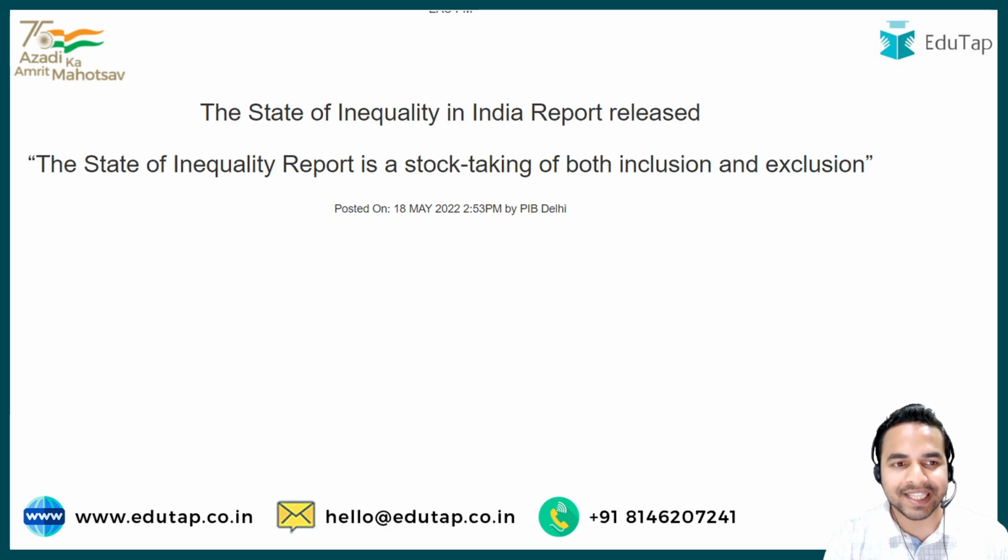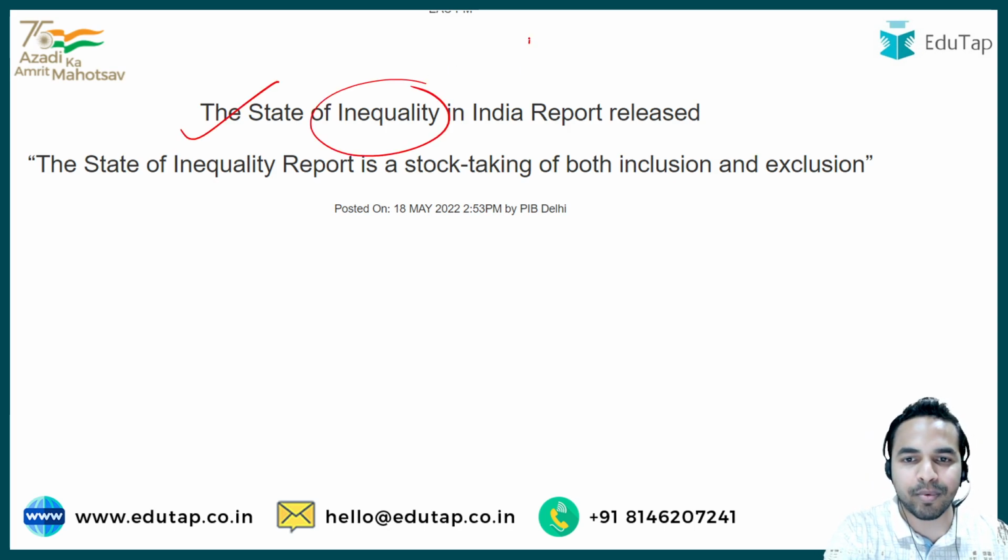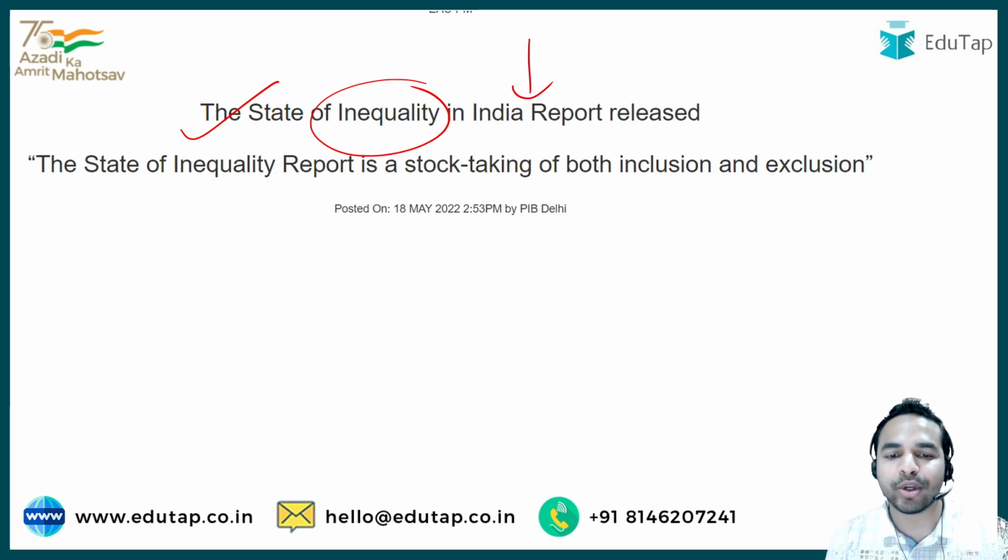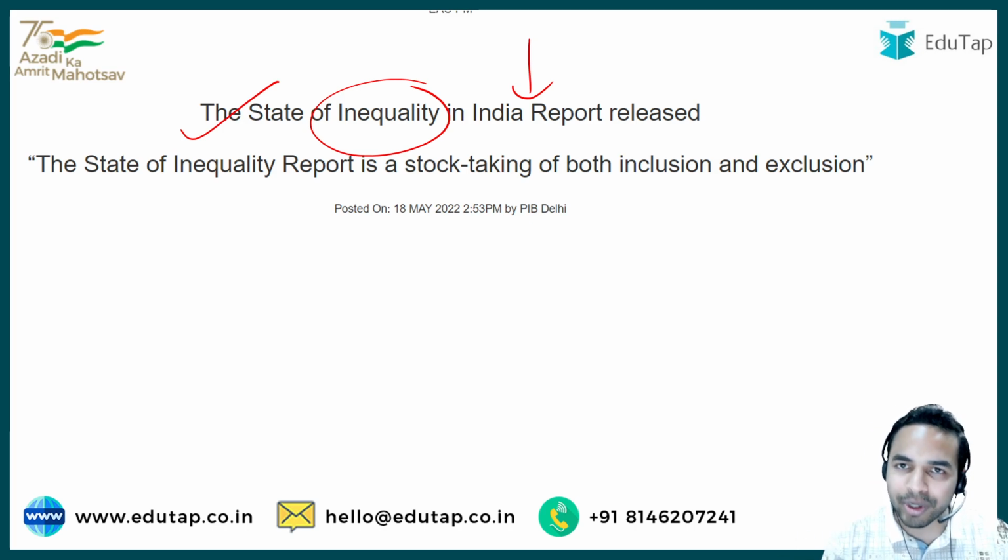So here you can see from the headline of the PIB that the State of Inequality in India report has been recently released. I would like to tell you that this report was basically released by Dr. Bibek Debroy, the chairman of the Economic Advisory Council to the Prime Minister of India. So guys, whenever we talk about any report, we always tell you that you are required to cover that report across various dimensions: what was the releasing body, what was the framework for that particular report, as well as what are the key findings from this particular report.